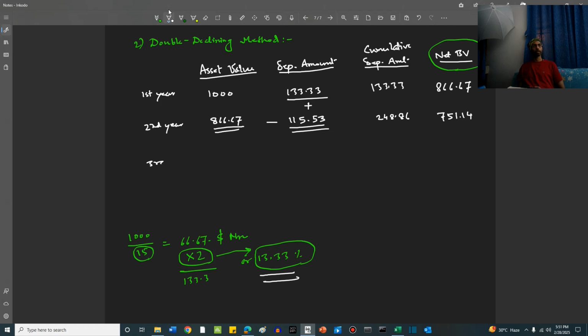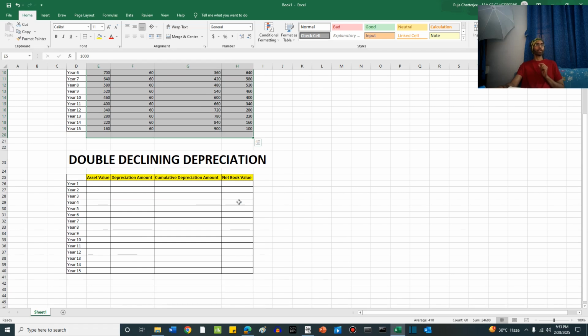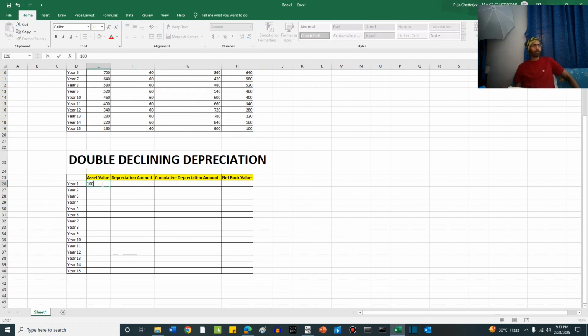Third year. We can go on doing like this. We'll do one thing, we'll do the same thing in Excel. So friends, we have reached our Excel sheet once again. We have already done the straight line method of depreciation. Now we are moving towards double declining method. So the initial asset value 1000, depreciation amount 133.33. Cumulative depreciation is equal to 133.33 to begin with.